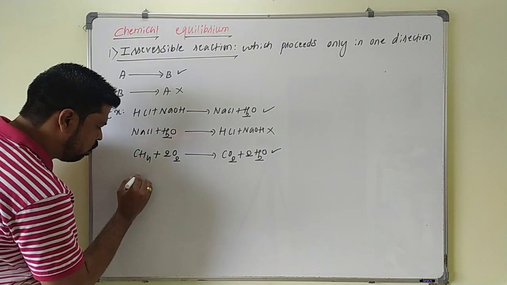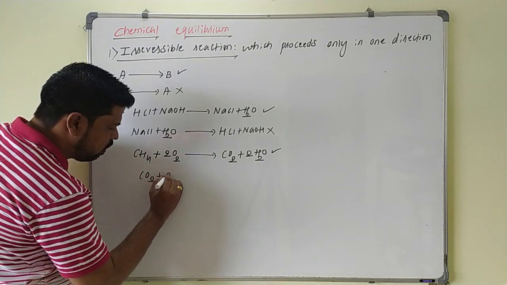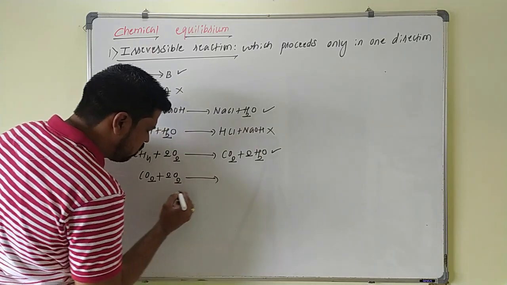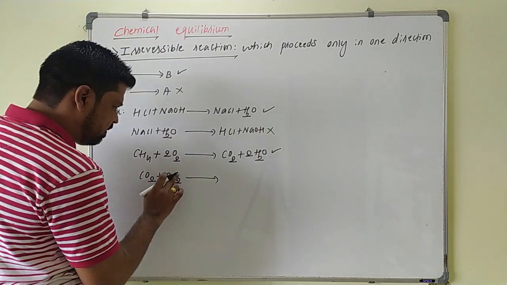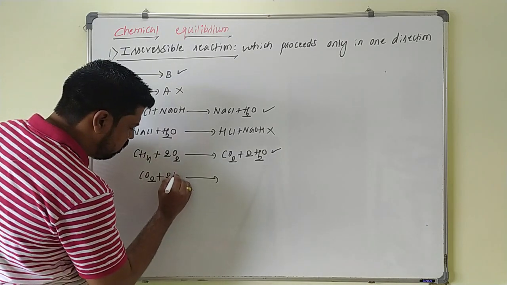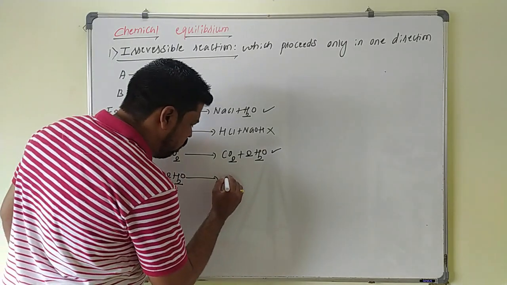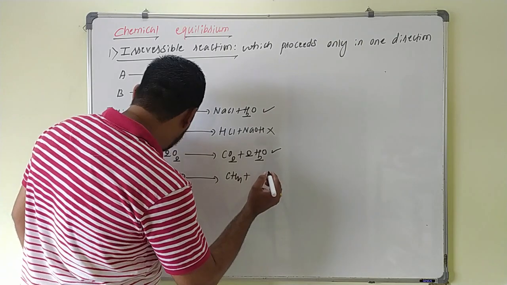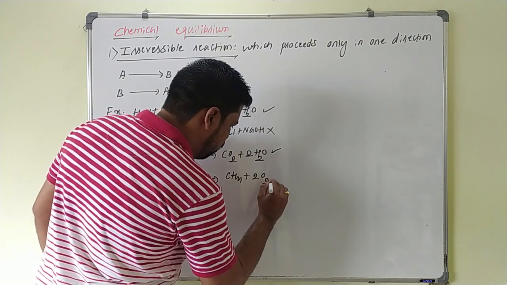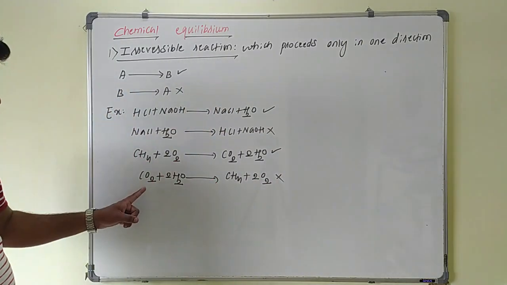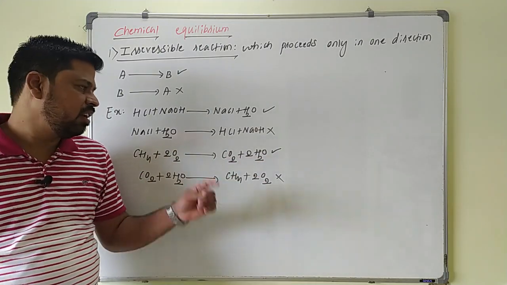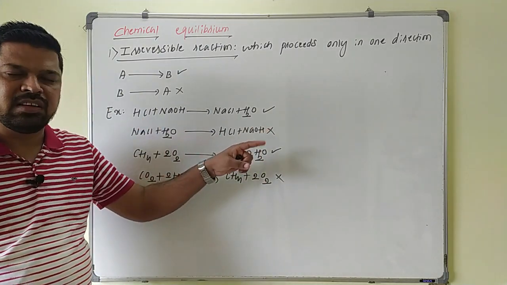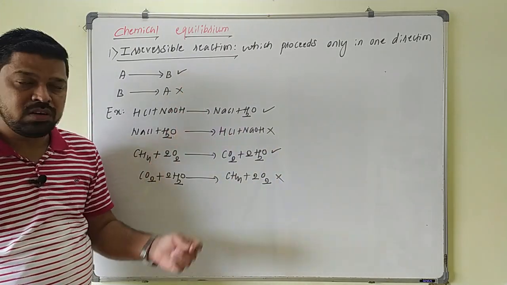If you take CO2 and 2 moles of water, these two will not combine to give methane and 2 moles of O2. So in this direction reaction is not possible, only it will proceed in this direction. So such type of reaction which proceeds only in one direction, which is not reversible, those are called as what?